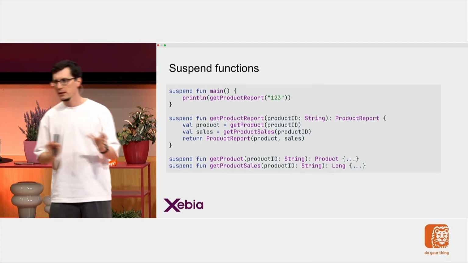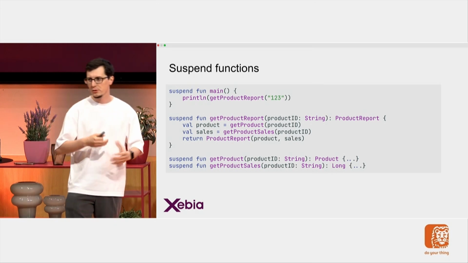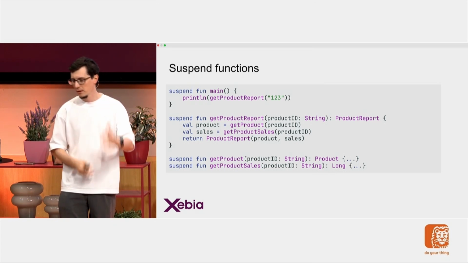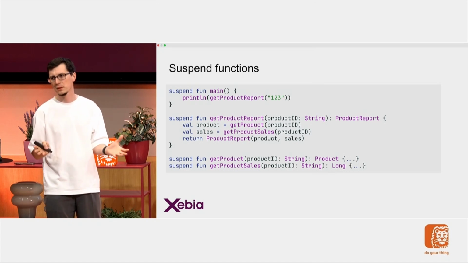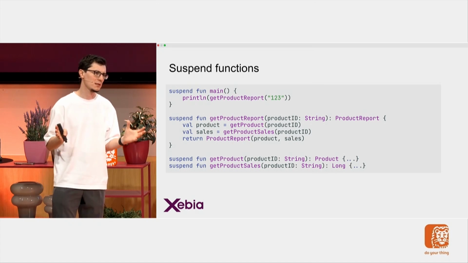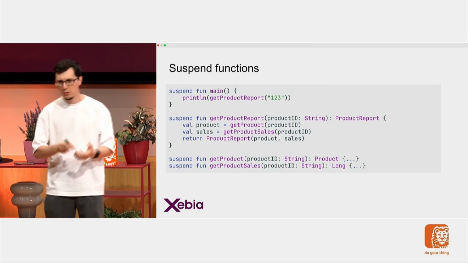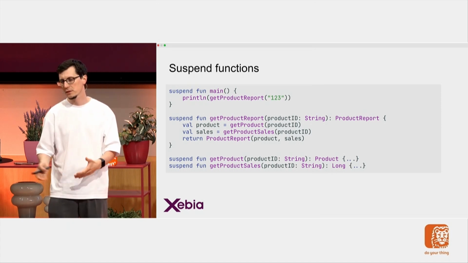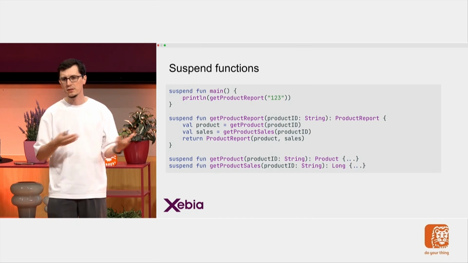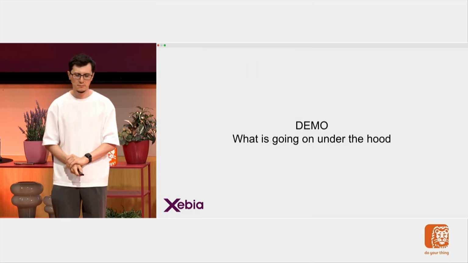So here I have the same example. The only thing I did is add a main function so that we have a full code stack here. And if you have noticed, main is also marked as suspend. This is something you can do. You can just mark your main method as suspend, and it will work in a suspended manner. And you all know that you can only call suspend functions from other suspend functions. This is why my main function has to be a suspend function. So this will be the example I will be using.